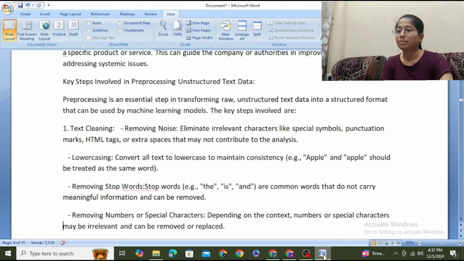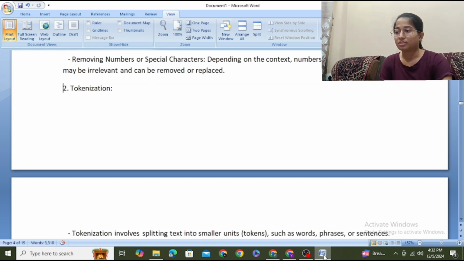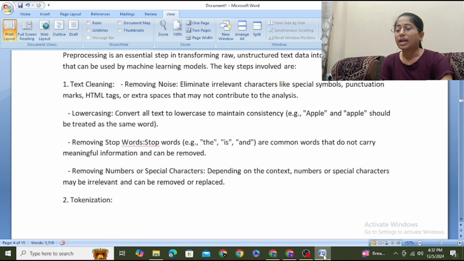Key steps involved in pre-processing unstructured text data. Pre-processing is an essential step in transforming raw, unstructured text data into a structured format that can be used by machine learning models. The key steps involved are text cleaning, tokenization. Text cleaning involves removing noise, lowercasing, removing stop words, removing numbers or special characters. Basically, removing noise means removing special symbols or special characters in the data.